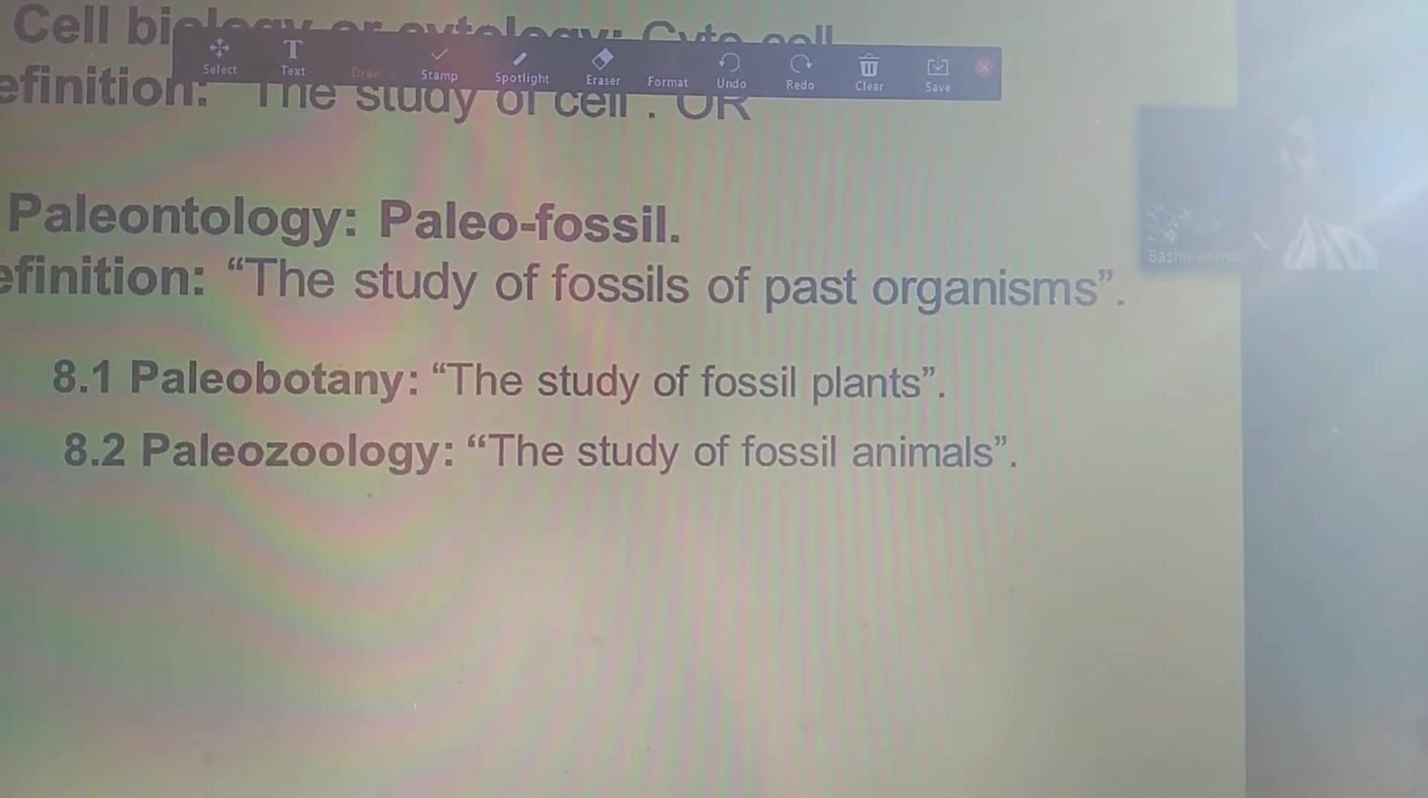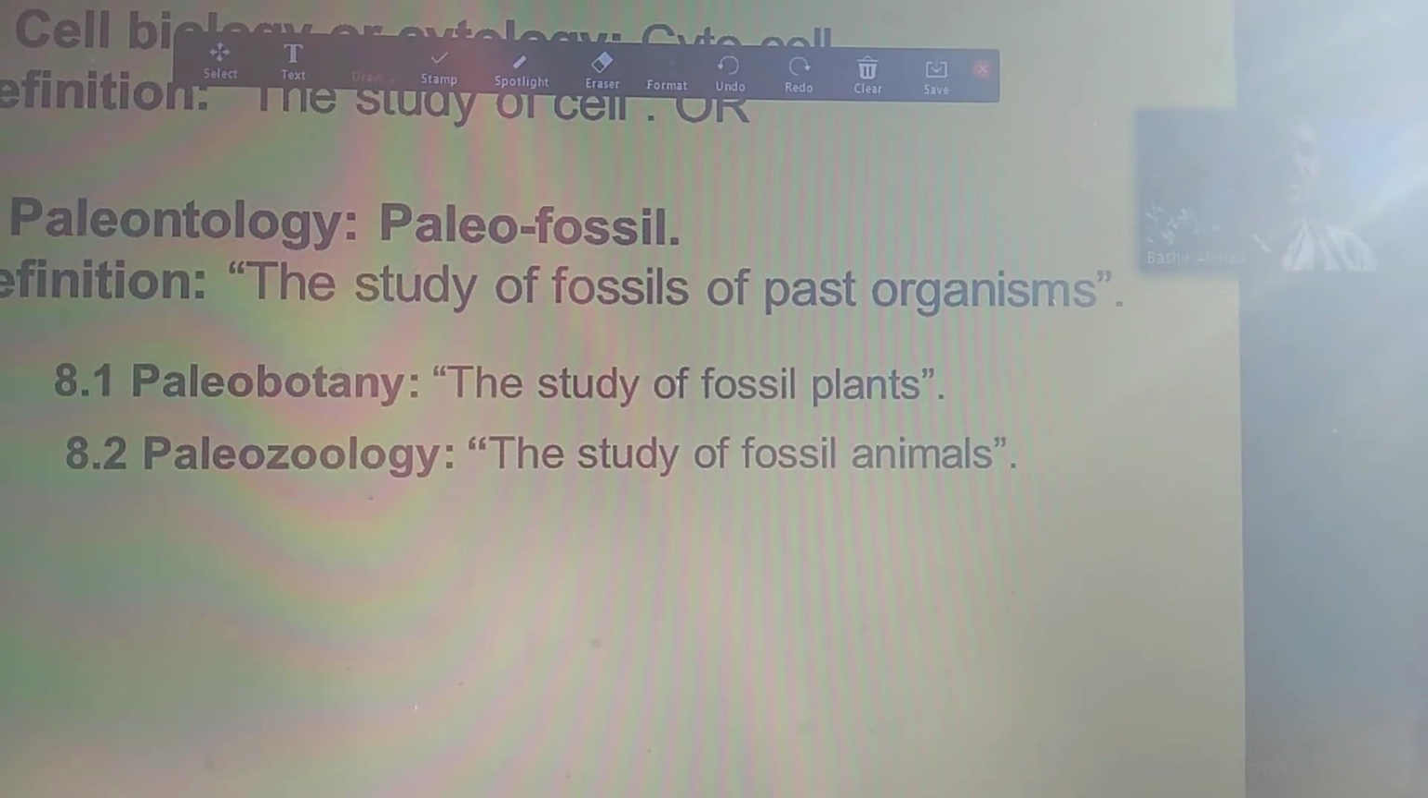Paleobotany and paleozoology are the main branches of paleontology.